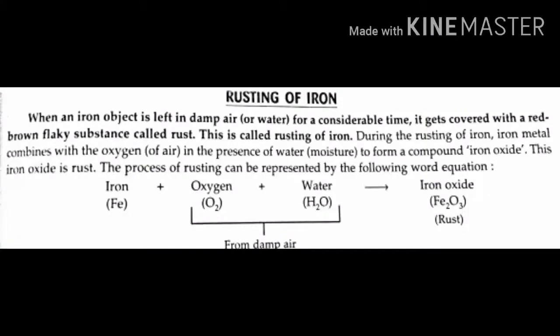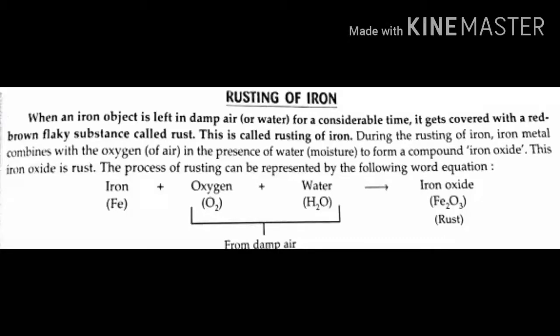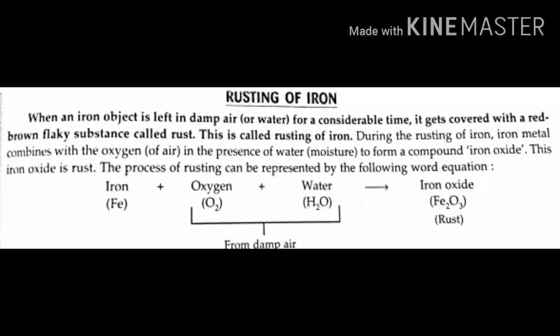Next, we'll see rusting of iron. Rusting is a chemical change that takes place when iron metal comes in contact with air and water. During this chemical change, a new substance, iron oxide, is formed, which is commonly called rust.